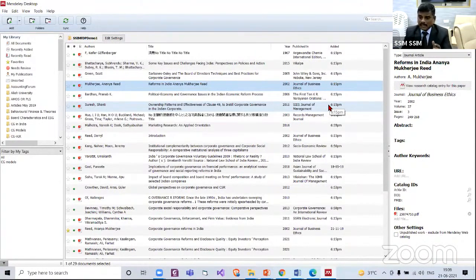Otherwise, sometimes, if at one go we are bringing in some 150 items, then what we'll do is once again sort, open, and then feed in the details. Then at the end of the day, maybe we may not use that article in our thesis or our paper. So don't waste your time on filling in these details.